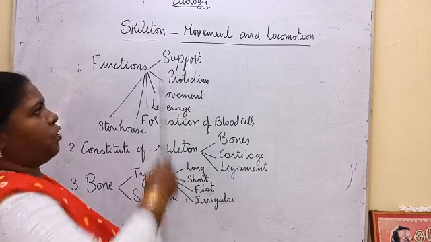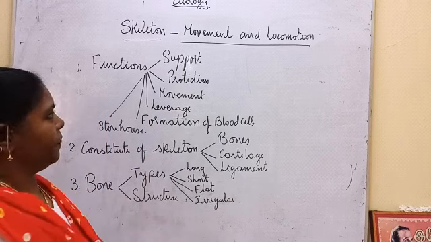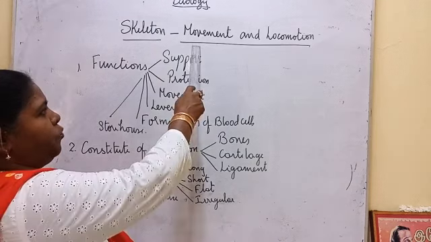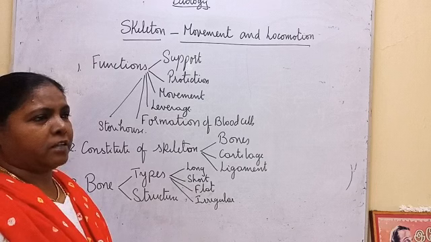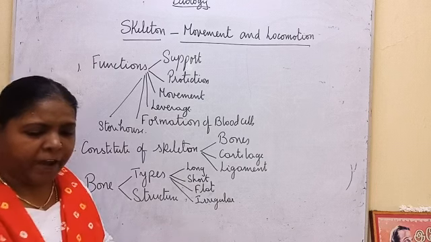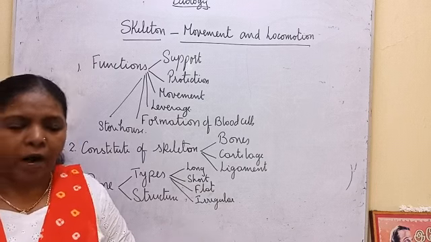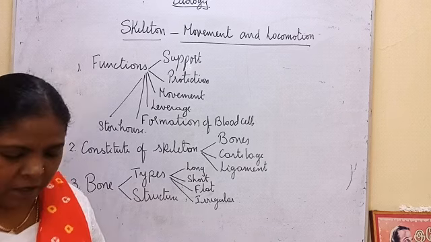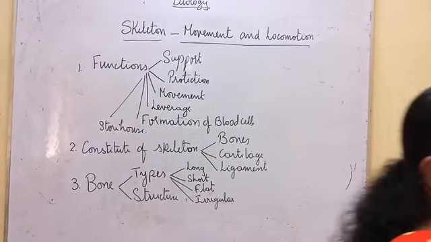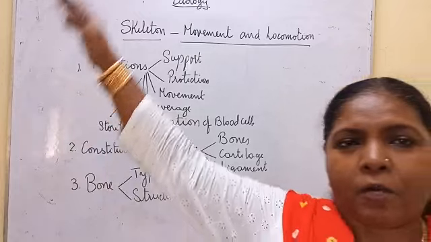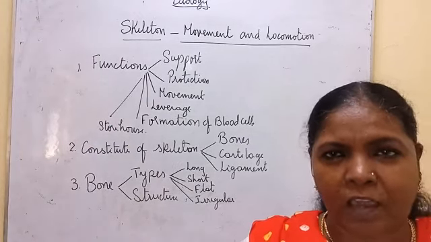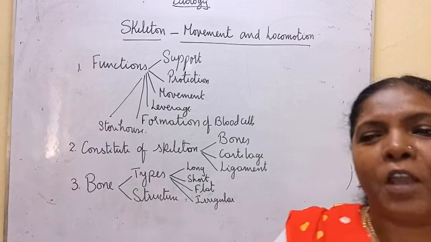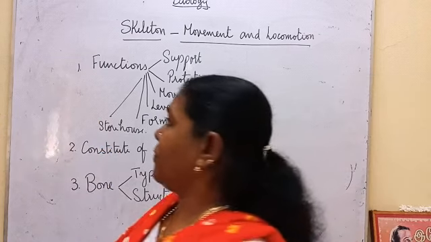So, functions of the skeletal system. Of course, it is for movement and locomotion. Locomotion is when the entire body moves from one place to another place. This is locomotion. Movement is when only a part of the body shows the movement. Okay, so this is the difference between locomotion and movement.